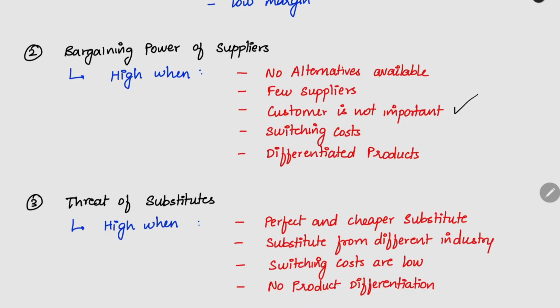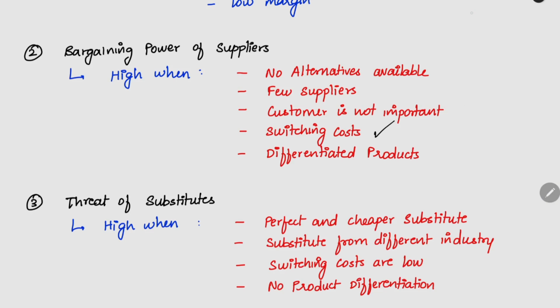Customer is not important. For example, we have a big supplier organization. We are buying from that supplier. A lot of our industry people are also buying from that same supplier. Now, our organization as a particular customer, we are not giving that much sales to the supplier. So we are not that important for the supplier organization. Even if we do not buy from the supplier, it will not be a big problem for the supplier. So this will also be another factor. Here, the power will be with the supplier.